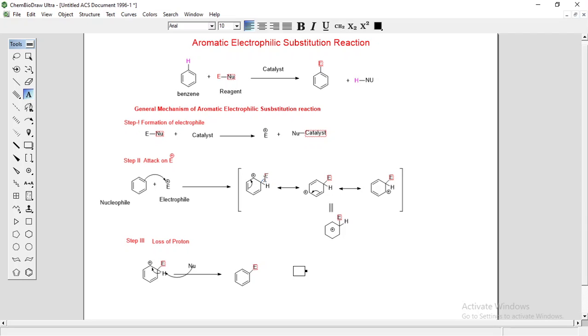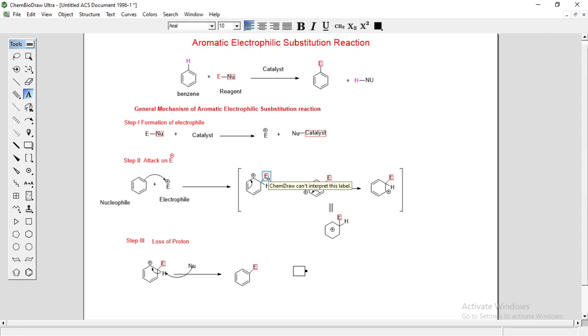This bond is called a sigma bond. A carbon-carbon single bond, or a carbon-E bond, or a bond to any atom, is called a sigma bond. So in the sigma complex there is a formation of a sigma bond between your electrophile and the ring carbon.